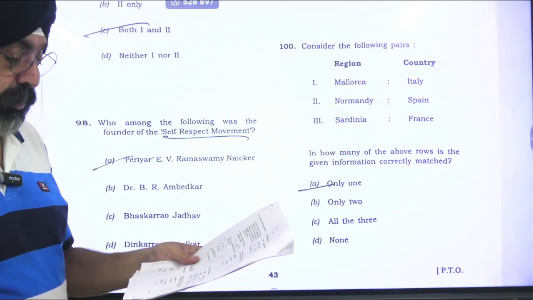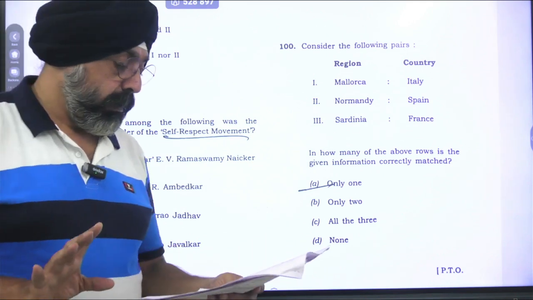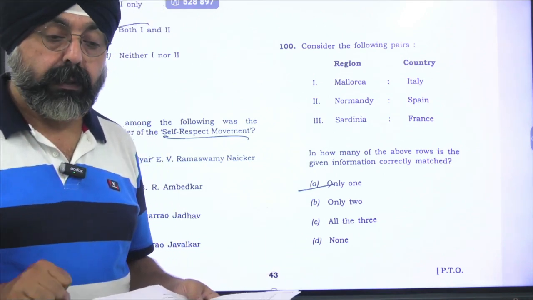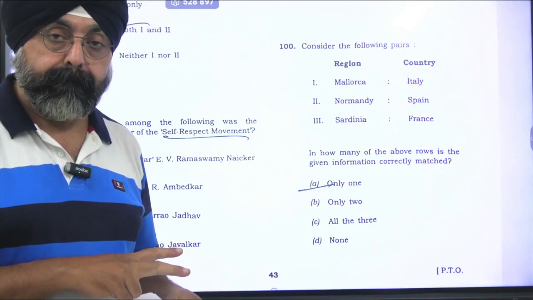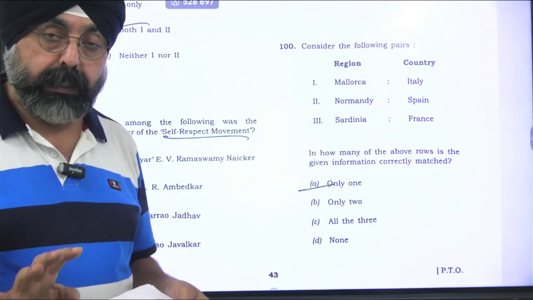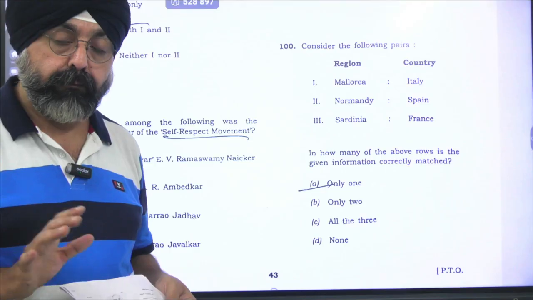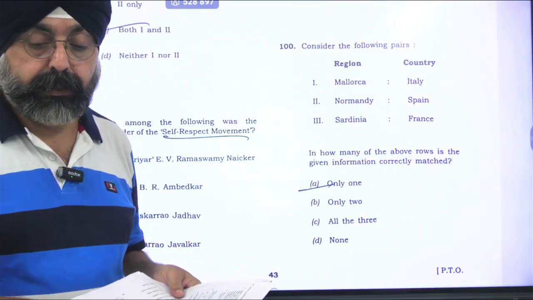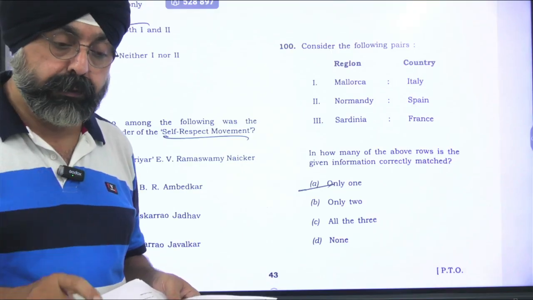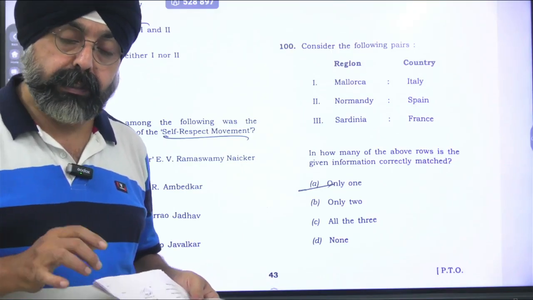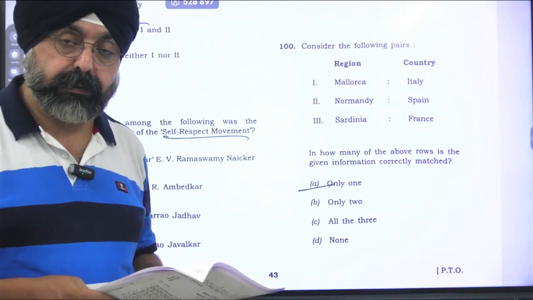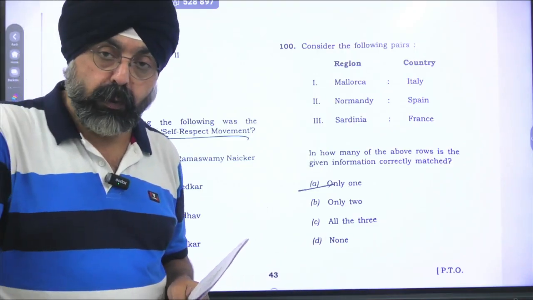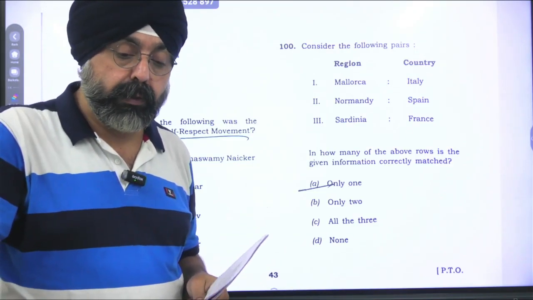Things have been changed. So this way, in total we are having 21 questions: 2 from the sports, 3 from the international relations, 16 from the geography. Teachers are happy. Why? Because lines of latitudes, longitudes, static geography had been asked. But we were expecting questions from climatology, the monsoon, which were not asked.